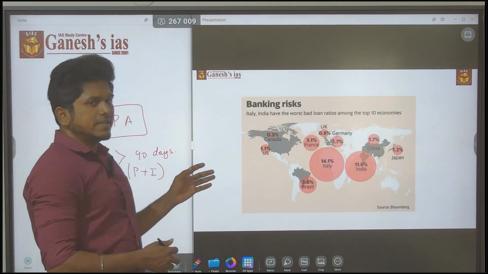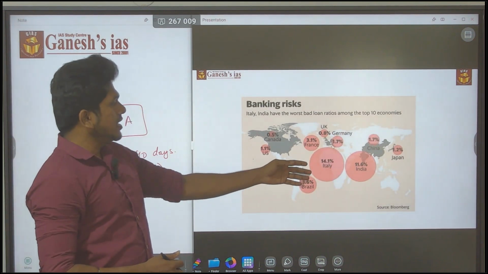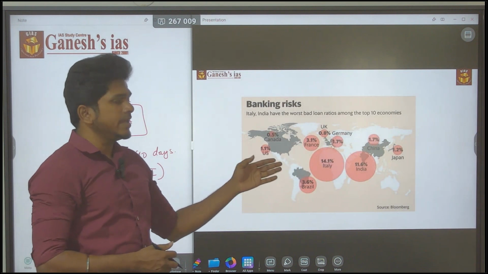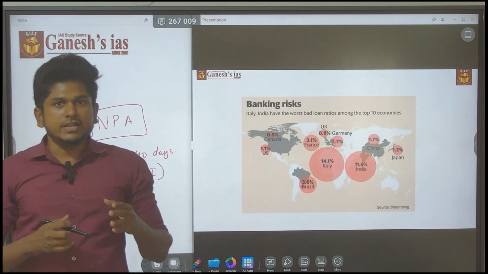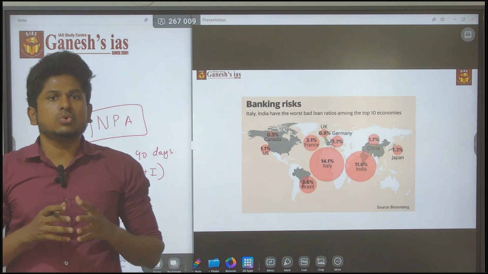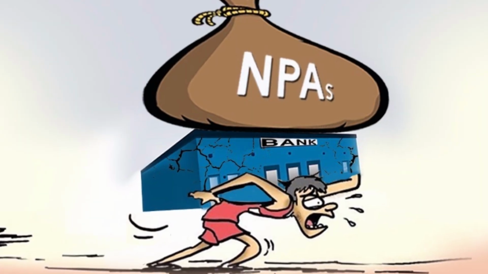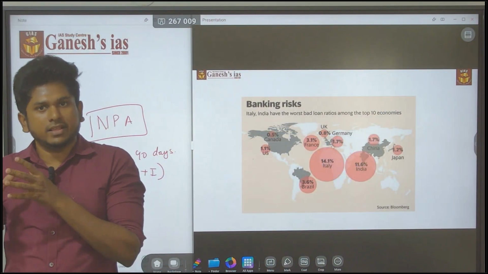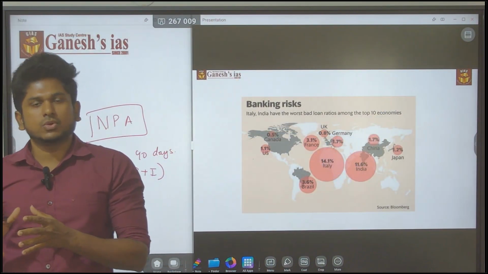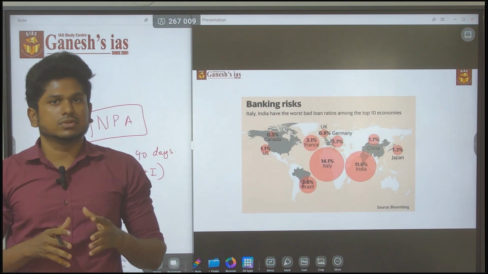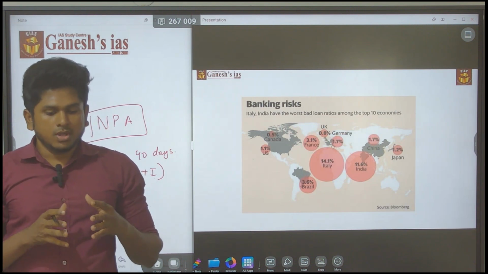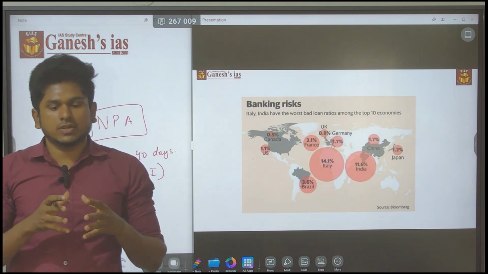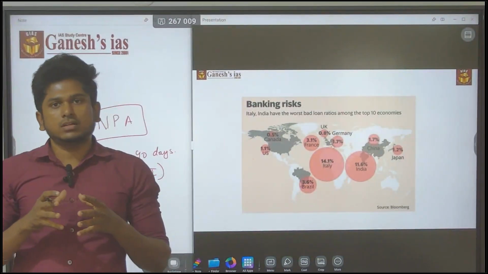This is the scenario for India. India has 11.6% as NPA. First is Italy, second is India, which means Indian banks have a huge NPA crisis. Most of the money lent by the banks in India ends up as NPA. So to overcome this issue, the Government of India, RBI, and most of the financial institutions took a lot of measures.